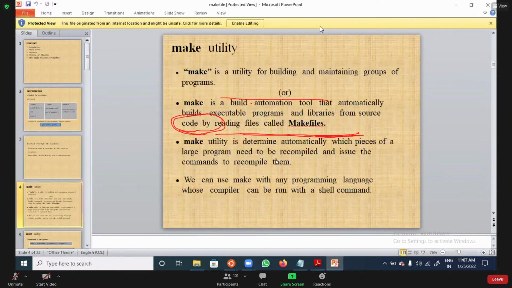Make utility is nothing but the Makefile. So Makefile is nothing but building and maintaining groups of programs. That means it automatically takes care of this.